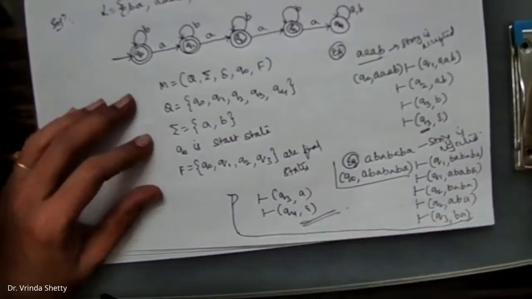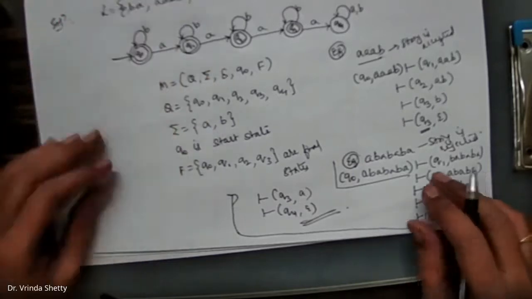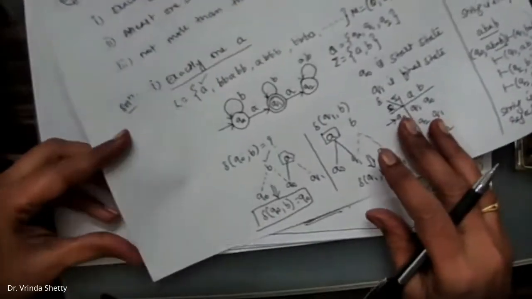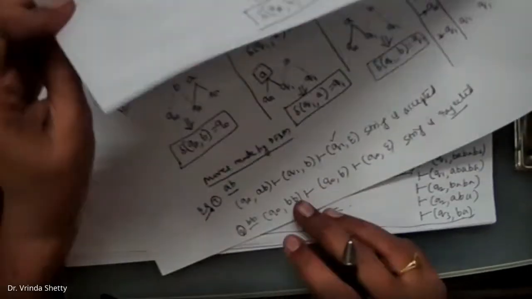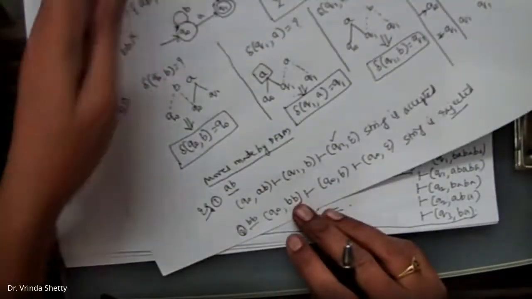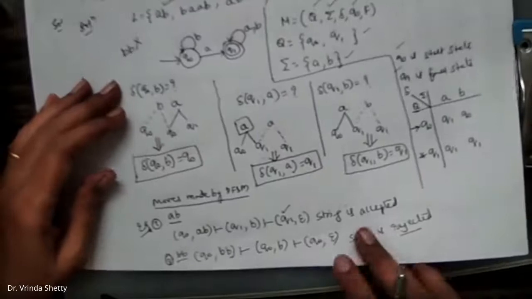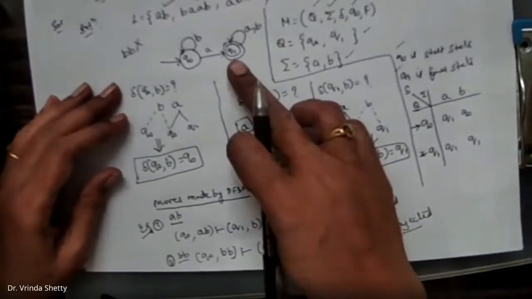Fine. I hope you are clear with the three problems. The first problem is exactly 1A. There it is going to accept the string with exactly 1A. Second one, at least 1A. We have minimum 1A. If minimum 1A is there, then the string has to go to an accepting state.